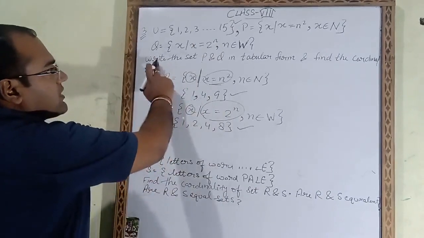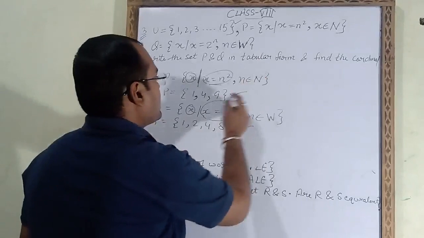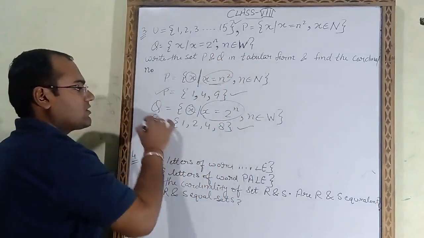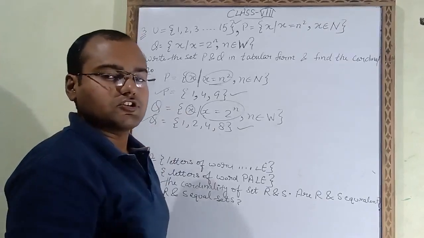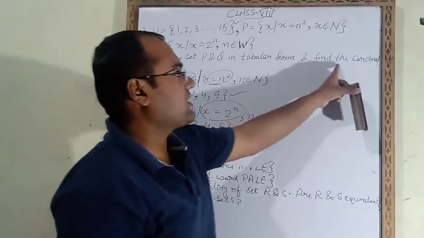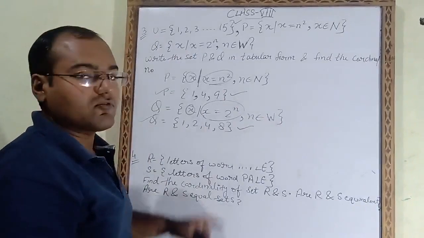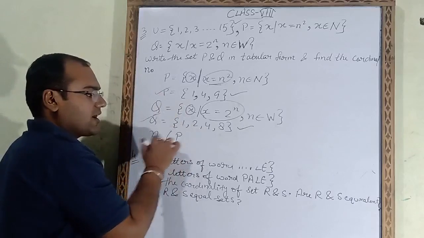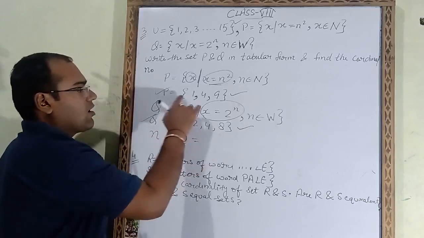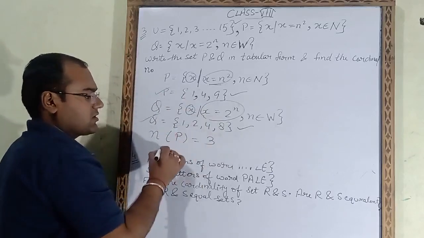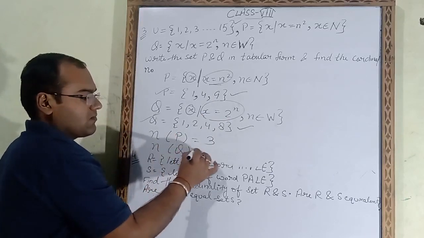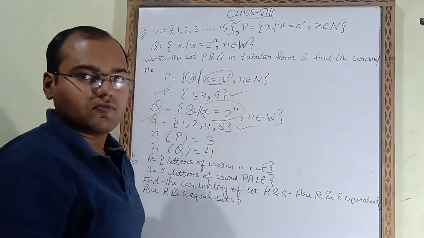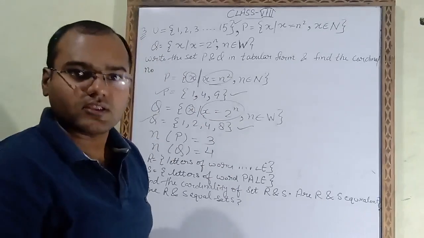Now we will solve this. Write the sets P and Q in tabular form. This is the tabular form of P, and the tabular form of Q he is also asking. So the first part is over. Now what is said? And find the cardinal number. We have to write the cardinal number of P and the cardinal number of Q. Cardinal number of P: how many elements are there? 3. So it is equal to 3. Now the cardinal number of Q: in Q, how many elements are there? 4. So the cardinal number of Q will be 4. So like this you have to do question number 3.